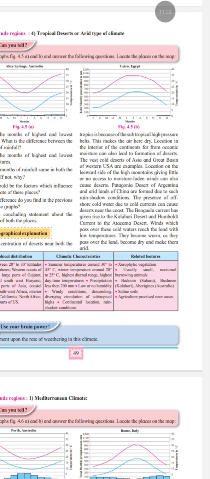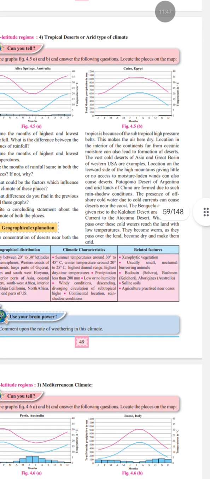The vegetation found here is called xerophytic vegetation, which means plants adapted to dry conditions. Small nocturnal and burrowing animals are commonly found here. The soils are generally saline, and agriculture is mainly practiced around oases where water is available. And the distribution in India: this climate is found mainly in Gujarat, Rajasthan, southwest Haryana, and it is also found in Iran, interior Asia, coastal Chile and Peru, southwest Africa, North Africa, Namibia, interior Mexico, and parts of the USA.